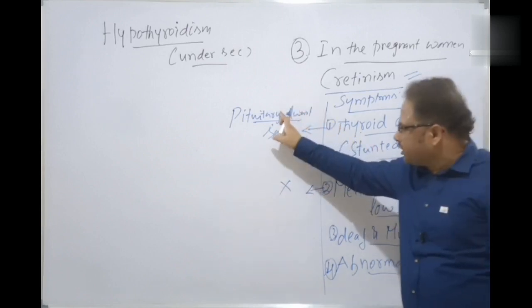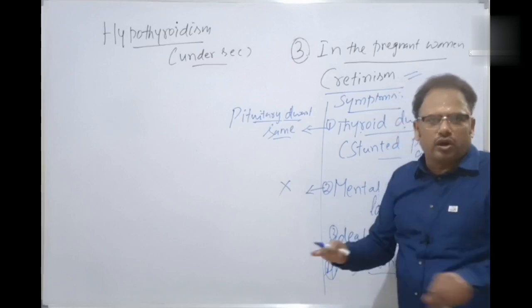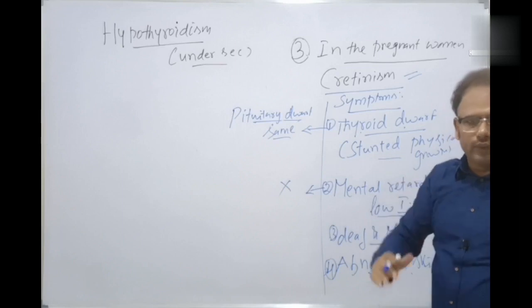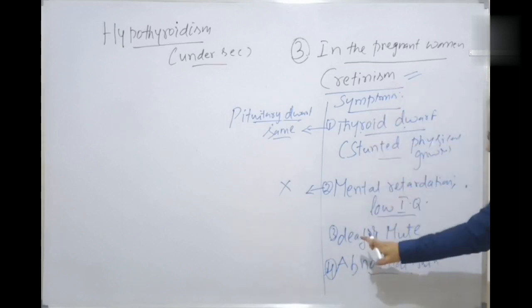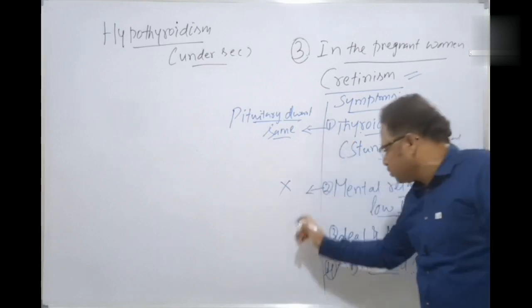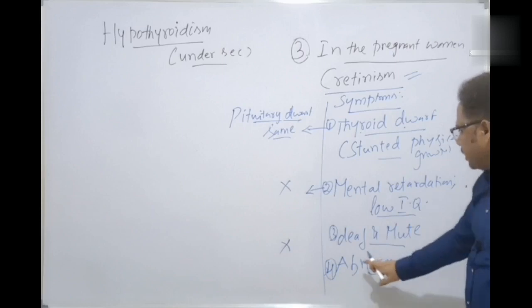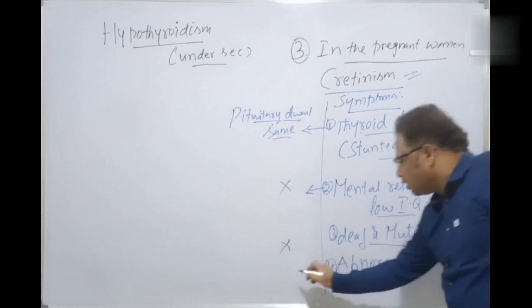But the pituitary dwarf is absolutely normal. There is no mental retardation, and his IQ is also normal. Next, the thyroid dwarf is deaf and mute, whereas the pituitary dwarf is normal. The thyroid dwarf has abnormal skin, but here the skin is normal.